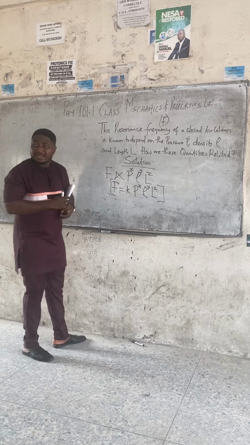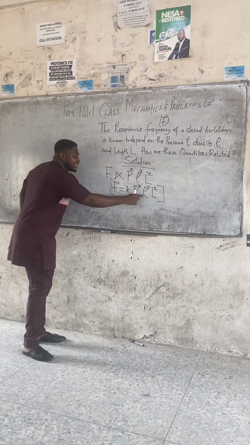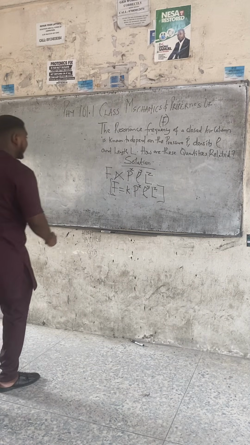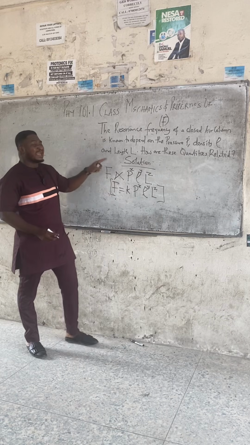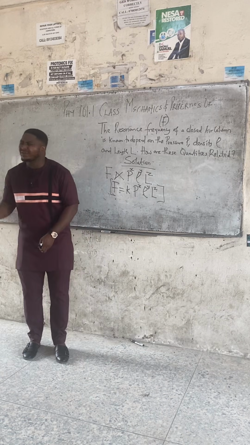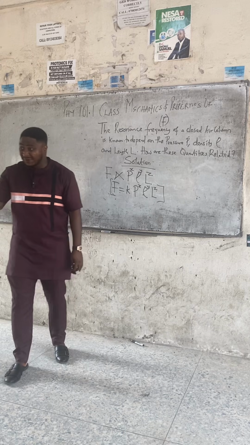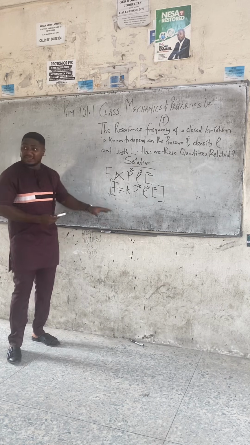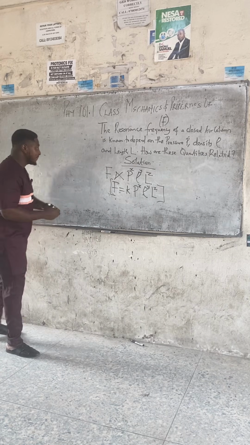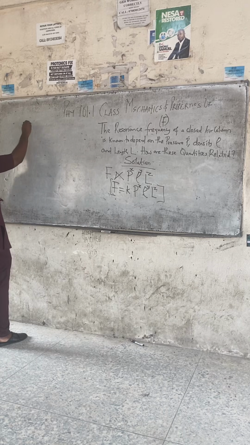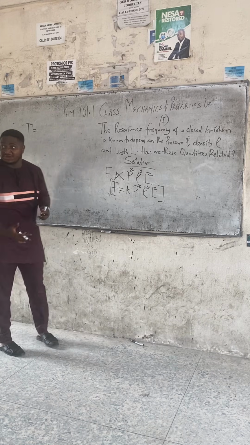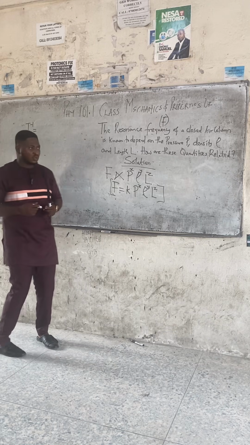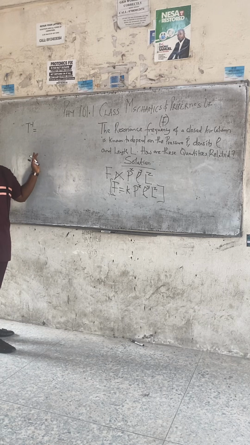How do we get x, y, and z? Class, we are going to convert each quantity in this formula back to its fundamental form. Resonance frequency or normal frequency, frequency is frequency, just like force is force, acceleration is acceleration. Have we done the dimension of frequency in this class? Yes, when we did frequency and velocity gradient, right? What was the dimension for frequency? T raised to minus 1. Because frequency is the inverse of period T, frequency is 1 over T. When T comes up, it takes a negative, becoming T raised to minus 1. Class, are we together?